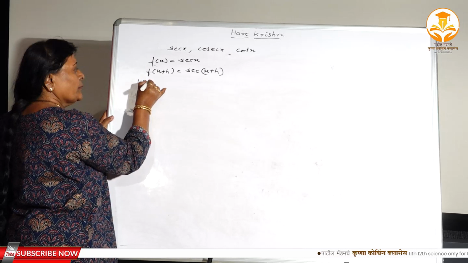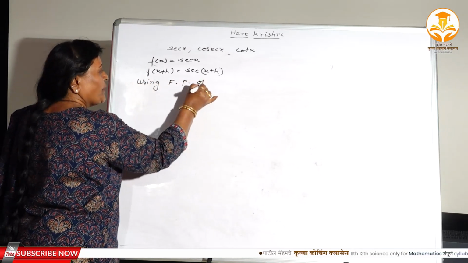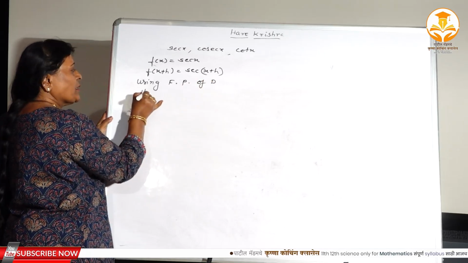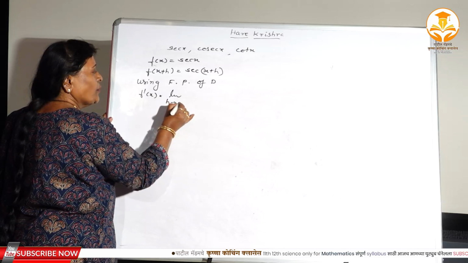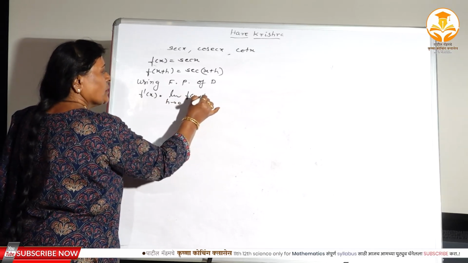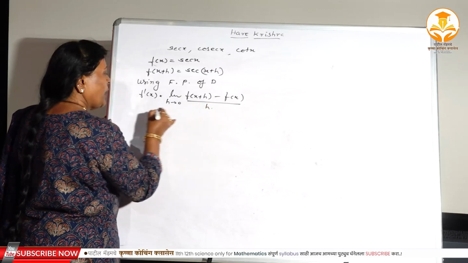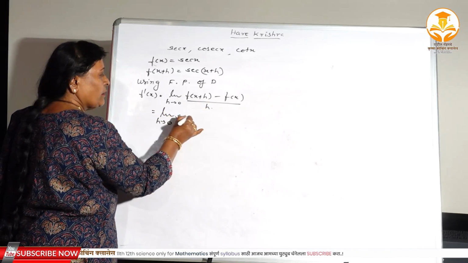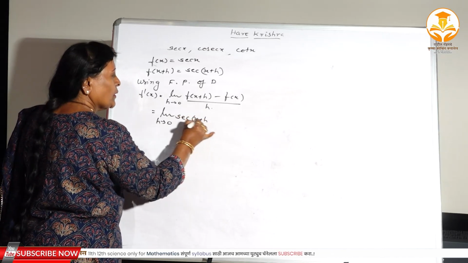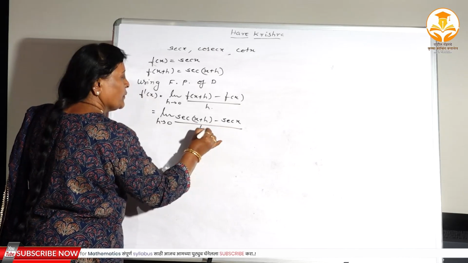Using first principle of derivative, f dash x is equal to limit h tends to 0 f of x plus h minus f of x divided by h, right? Limit h tends to 0 sec x plus h minus sec x divided by h, right?